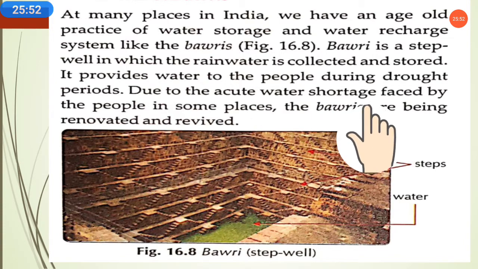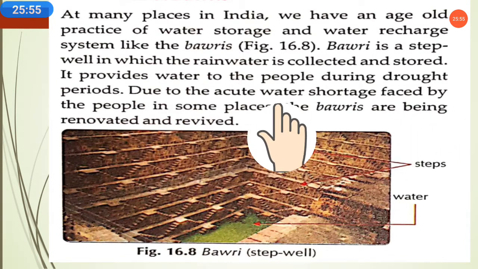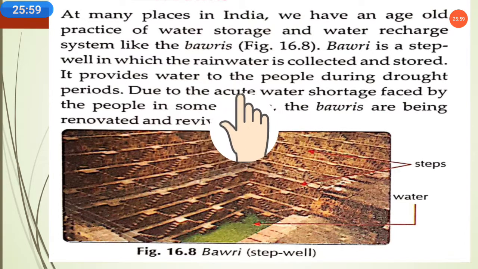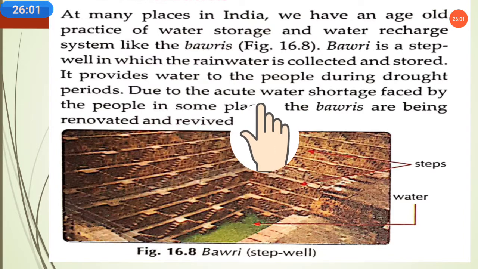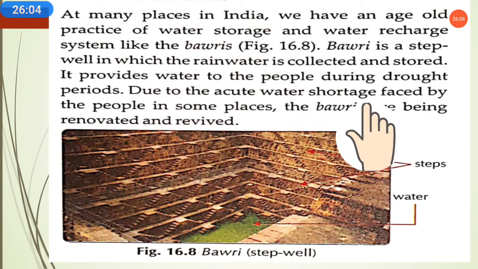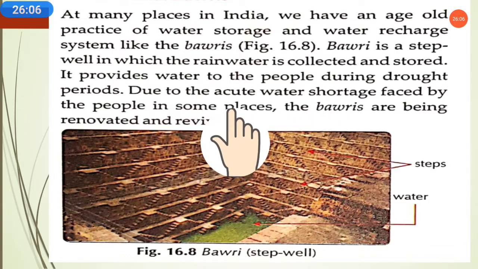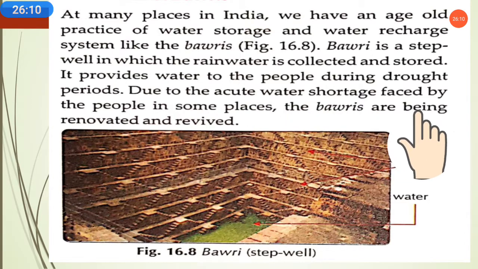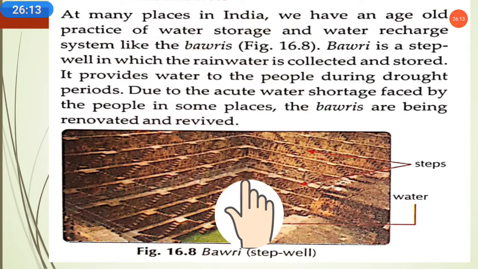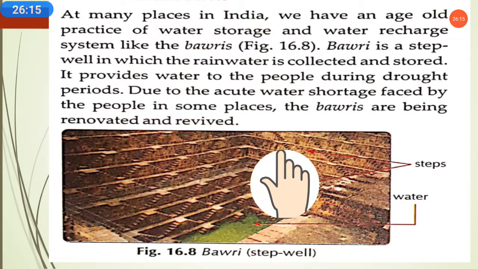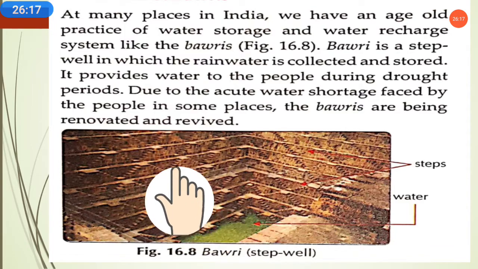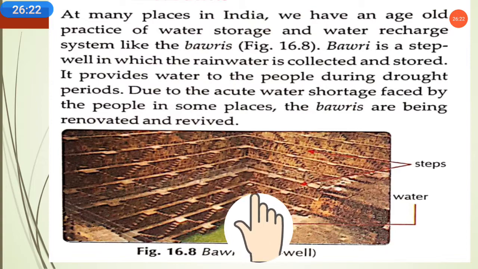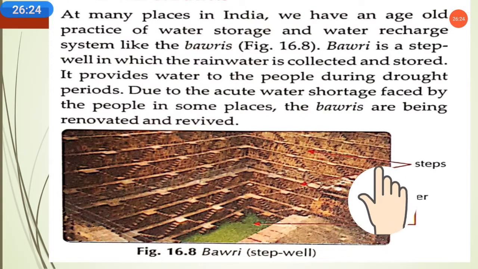Due to the acute water shortage faced by the people in some places, acute water shortage means insufficient water, not enough water available in some areas. So because of this water shortage, boweries are being renovated and repaired, so that all the rainwater can be stored and we can use this rainwater for later use.